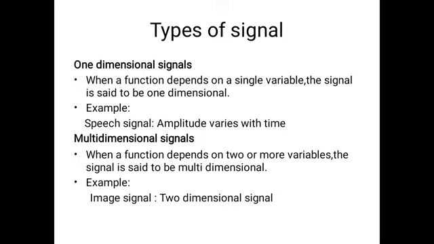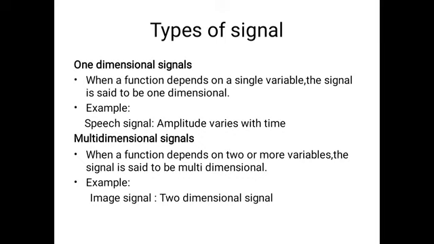Here is another classification of signals, which is based upon their nature and characteristics in the time domain. In that case, signals may be broadly classified as continuous time signals and discrete time signals. In the case of a continuous time signal, the signal completely depends on time, and at every instant of time we are getting some value on the amplitude scale.